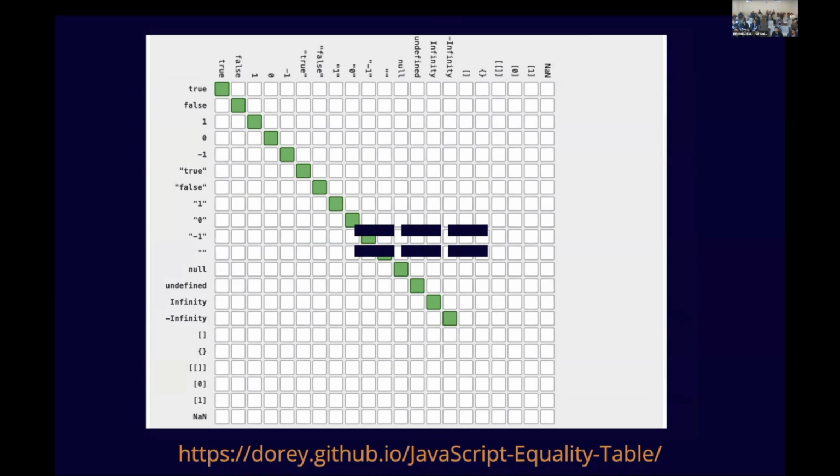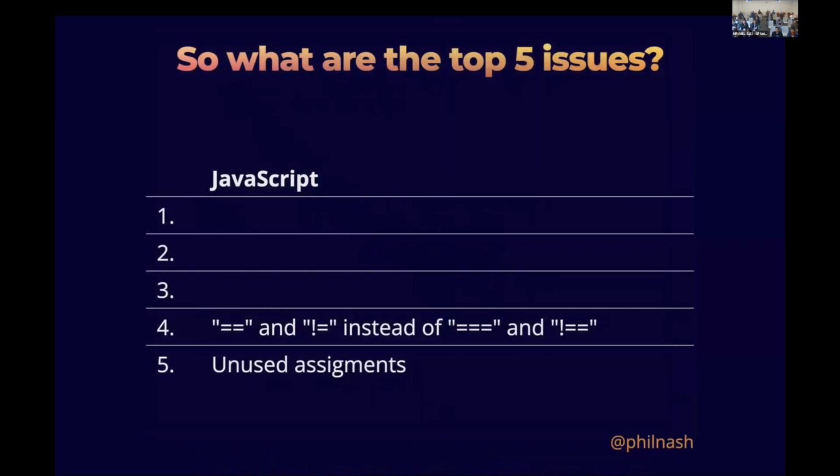It's only when the things are the same, and then we realize that these things at the bottom are not the same because they're new objects. They're equivalent, they have similar things in them, but they are not the same object. And so we don't have to worry about that anymore. Triple equals is a much happier place to live. We all agree with that already, so I don't have to bang on about it too much. Triple equals is much better than double equals, but double equals is the 4th biggest thing that turns up in JavaScript projects.